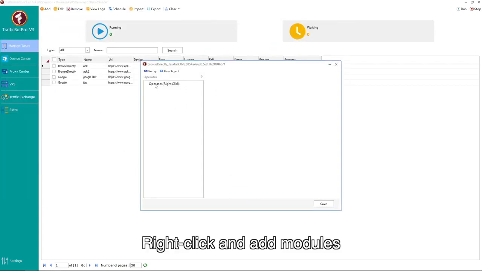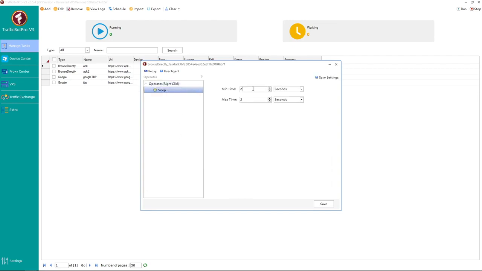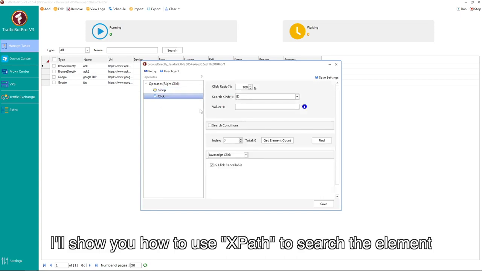Right-click and add modules. Add a sleep time to wait for the website to load. Then, add a click module. I'll show you how to use XPath to search the element.